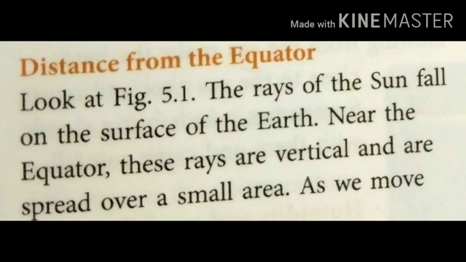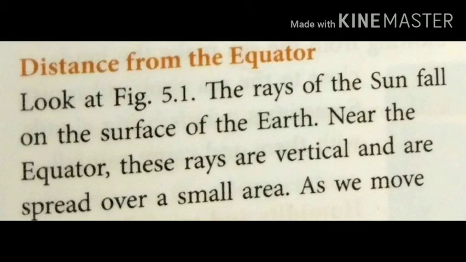Distance from the equator. Look at figure 5.1. The rays of the sun fall on the surface of the earth. Near the equator, these rays are vertical and are spread over a small area.